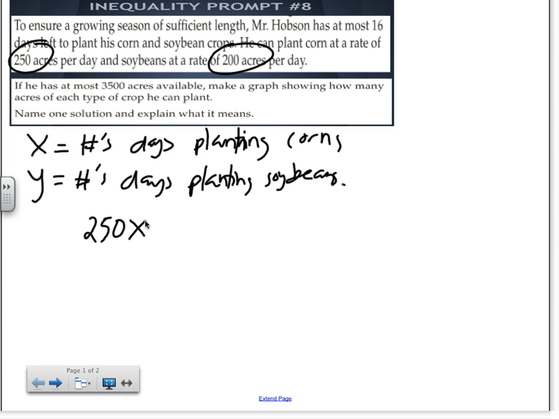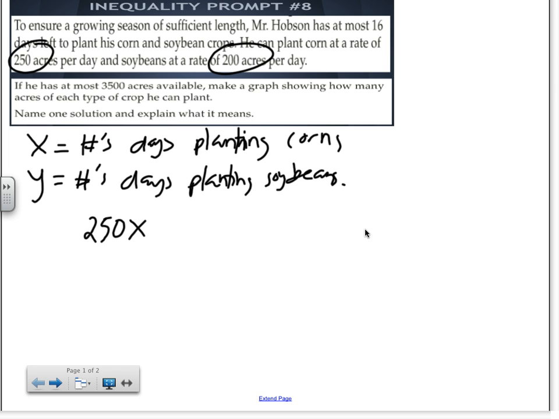What are we doing when we say 250 times x? X represents the number of days you plant, and 250 is acres. So when you take 250 times x, you're calculating how many acres you covered after x number of days for corn.